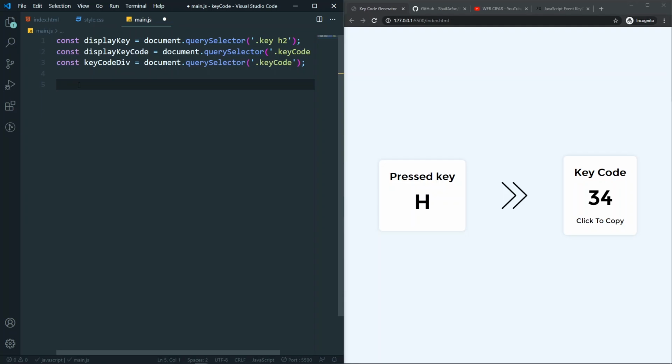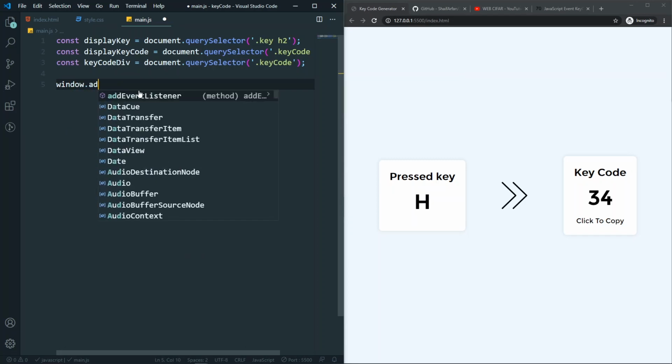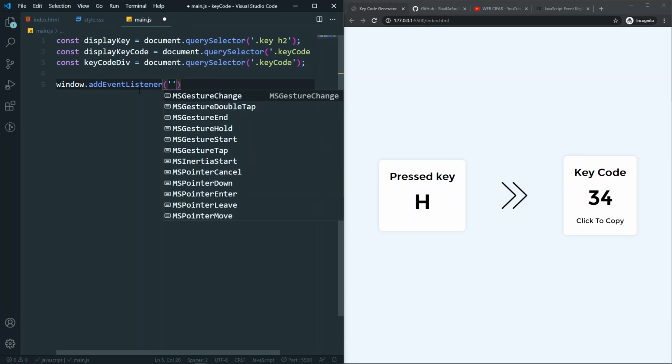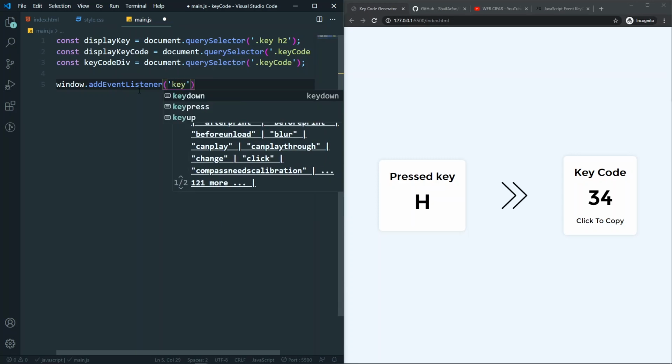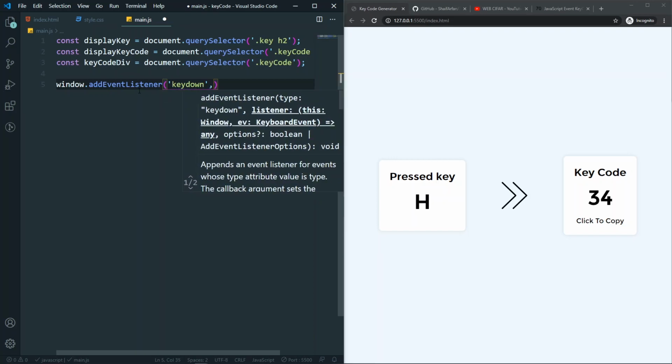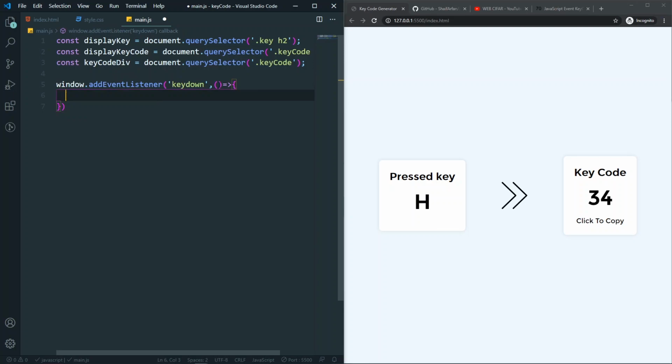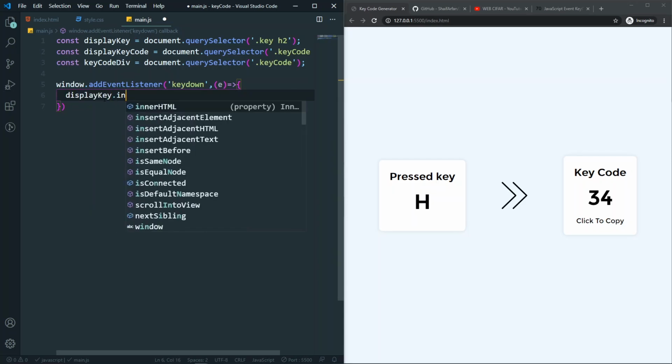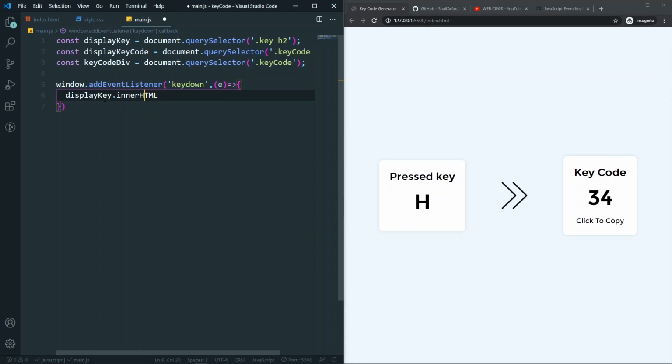So now what I want to do actually, whenever I press any key in our window, I want to have something. So let's say window.addEventListener. So I want to listen for any keydown. So whenever I press anything, or I key down, I want to run a function. So in this function let's also pass the event here. So now what I want to do actually, I want to change this value that we have in our display key. So let's say display key dot innerHTML. So innerText actually, not innerHTML.